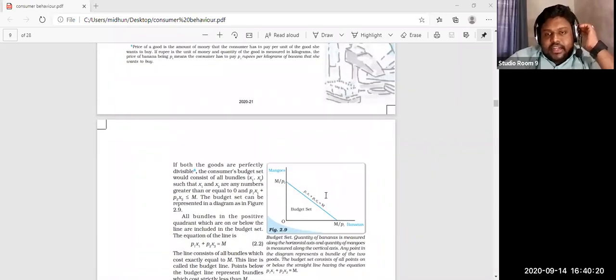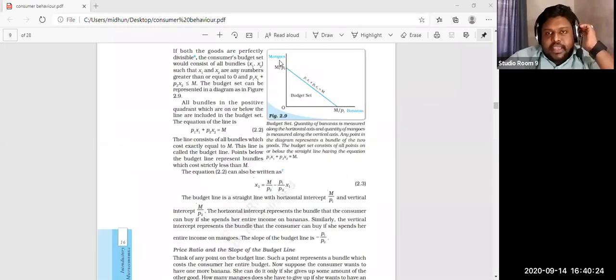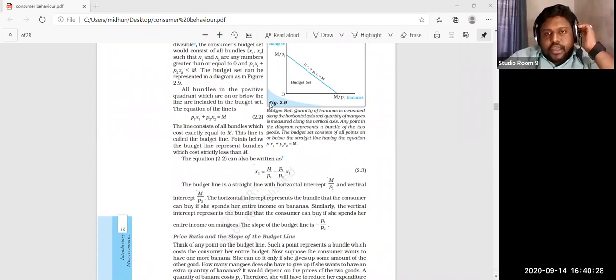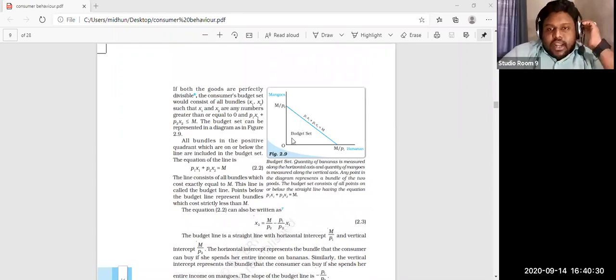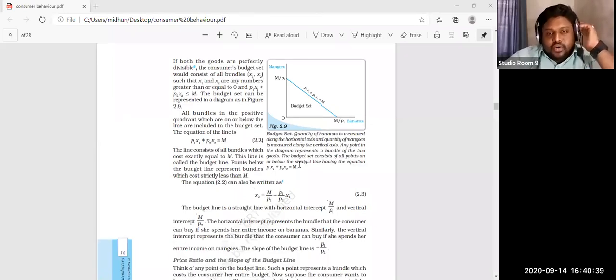Here the maximum amount is used to purchase bananas and mangoes. So we connected both P1 and P2 and got a line, which is called the budget line. Below that is called the budget set. At any quantity below that budget line we are able to purchase, but more than that is not possible in a normal sense.